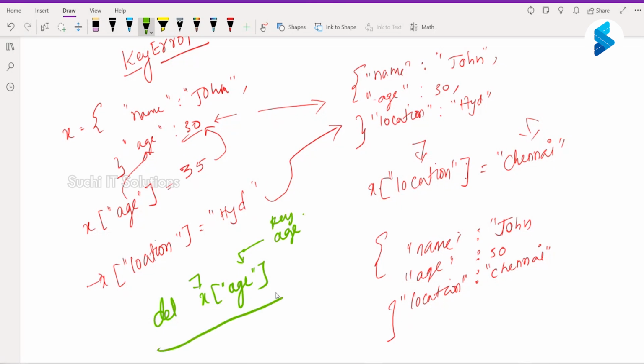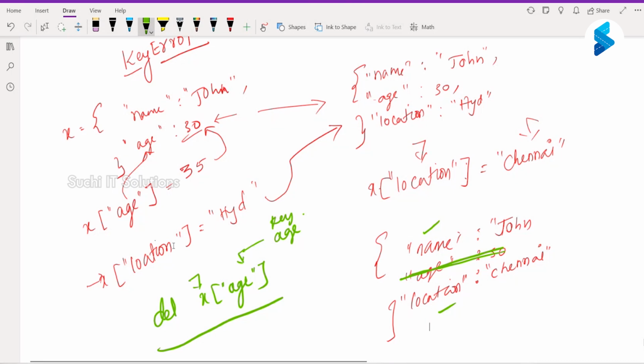So this deletes the age from the dictionary. Now it will have only name and location, and age will be removed. If the key doesn't exist, it will throw a key error.